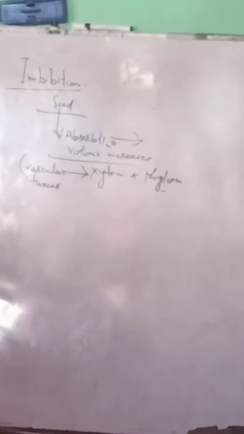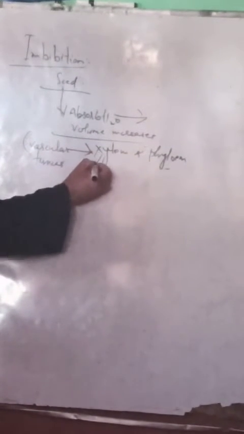But what is their function? What is the function of xylem? Its function is the transport of water and minerals.